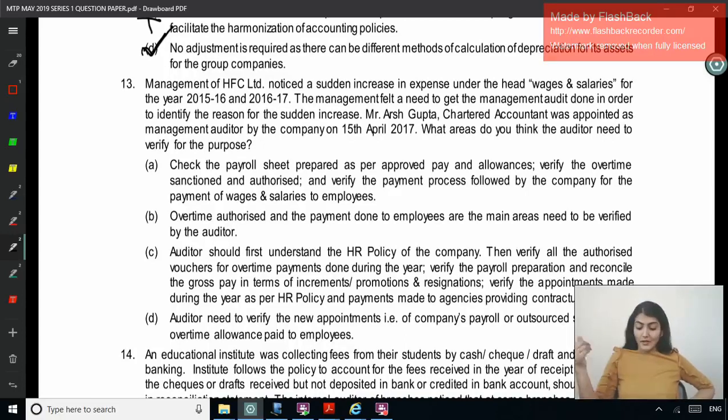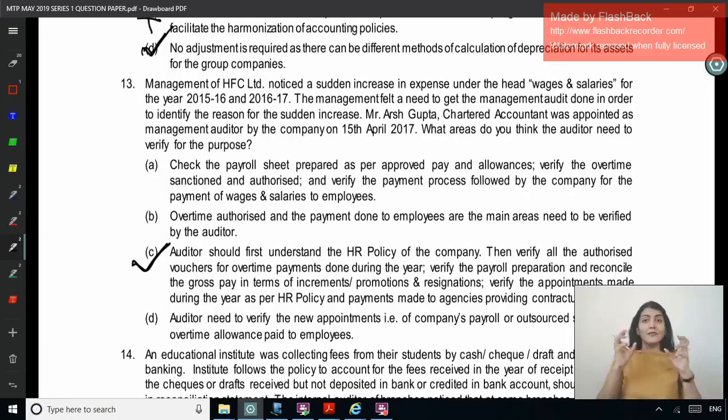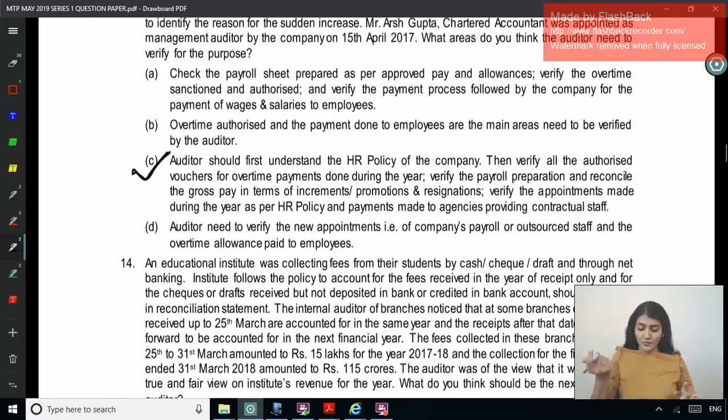Auditor needs to verify the new appointments, that is company's payroll or outsourced staff, and the overtime allowance paid to employees. Right? So obviously all of it is required to be considered. You are a management auditor. See, A, B and D are talking about selective checking, which is not right. Right? So C is the correct option.